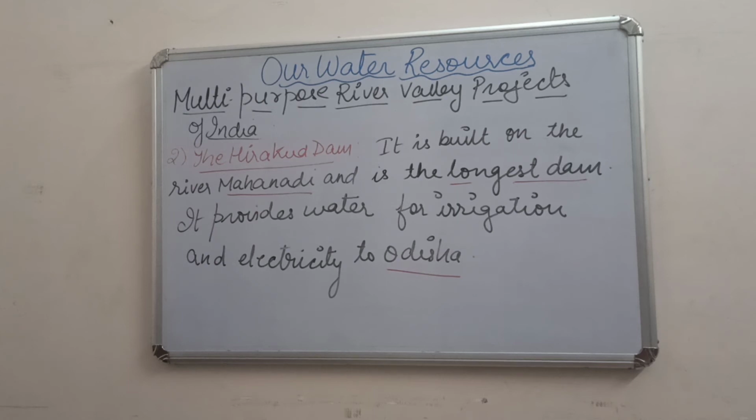In the row, the second multi-purpose river valley project of India is the Hirakud Dam. It is built on the river Mahanadi and is the longest dam of India. It provides water for irrigation and electricity to Odisha state.